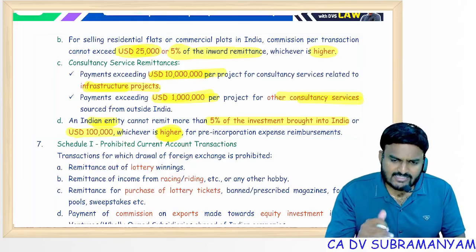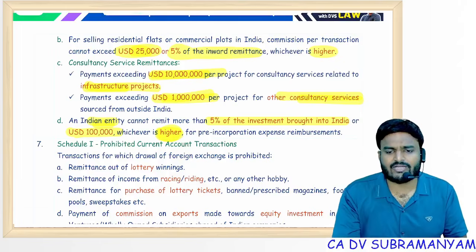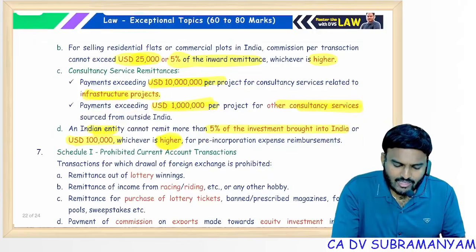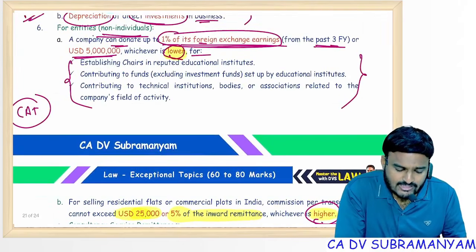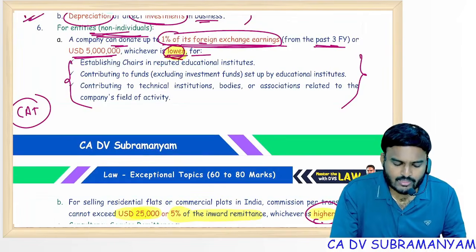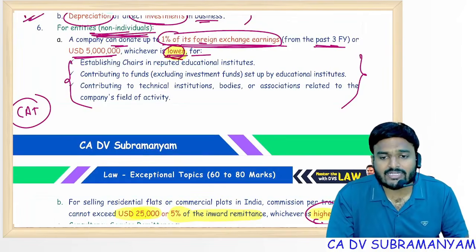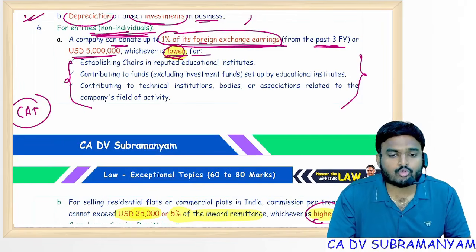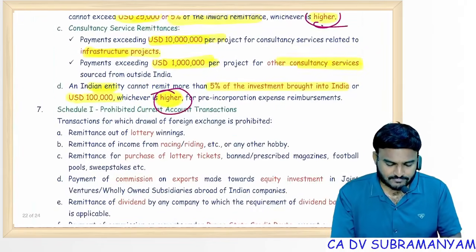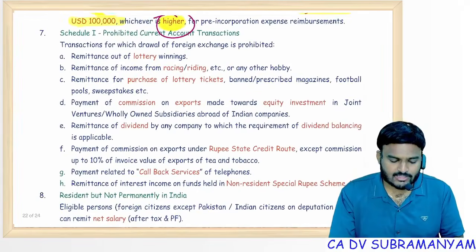Exceeding these amounts requires RBI permission. Remember all are higher only; donations are the only case where you see lower, and this is for non-individual entities, not individuals. For individuals, the LRS benefit is there up to 2.5 lakh US dollars per financial year.